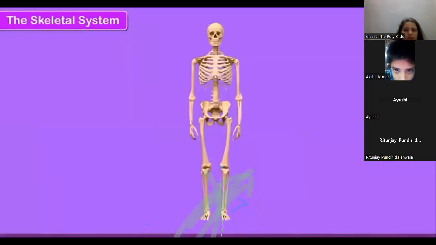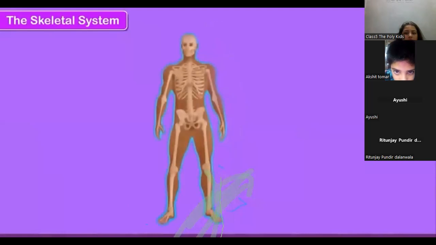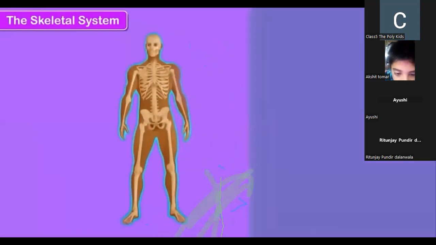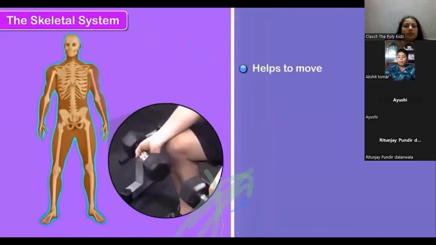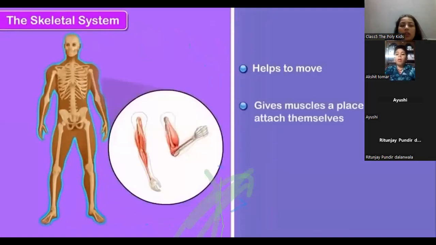The skeleton is the framework which gives shape and support to our body. It helps us to move, gives muscles a place to attach themselves.